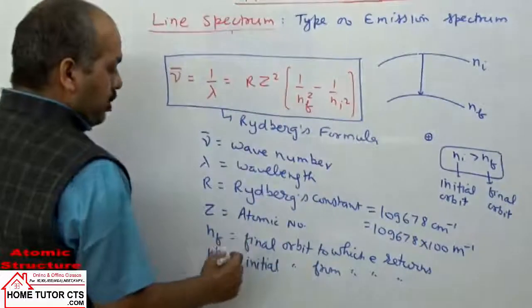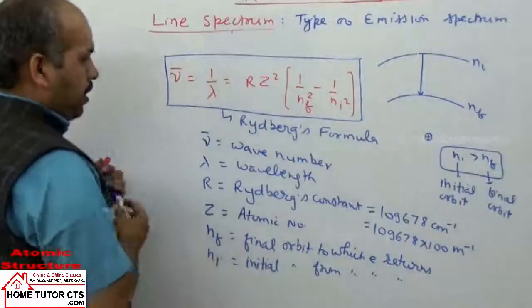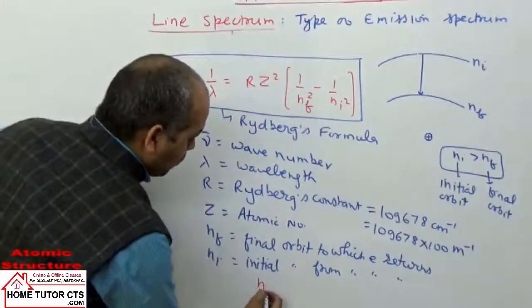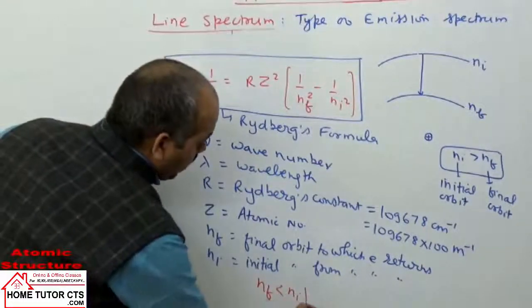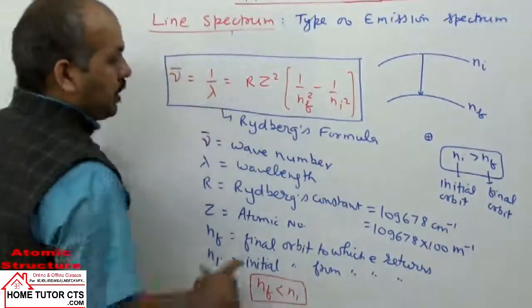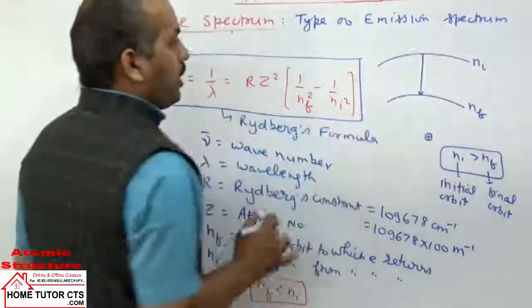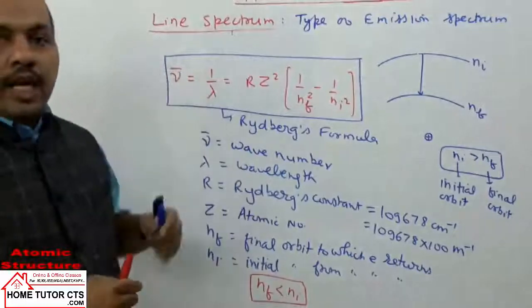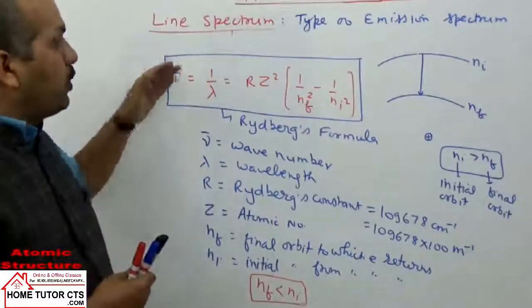And you can take the relation: Nf is lower than Ni. Ni is more than Nf. Electron jumps from higher to lower level. I am repeating, we study this line spectrum when the electron jumps from higher to lower level.